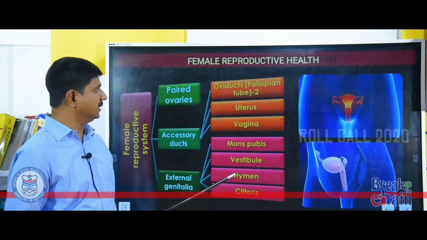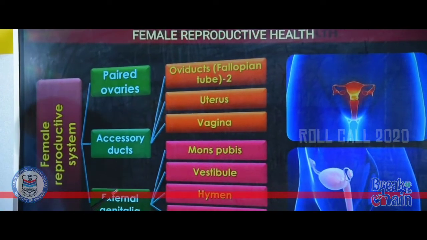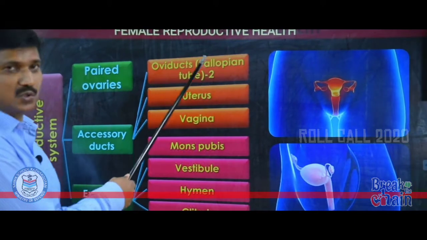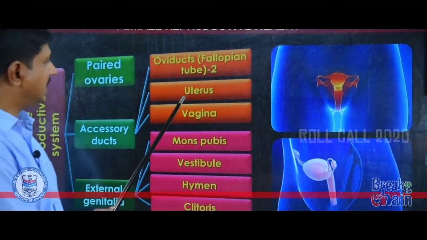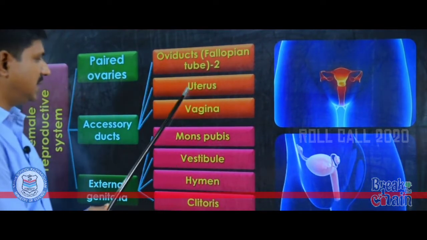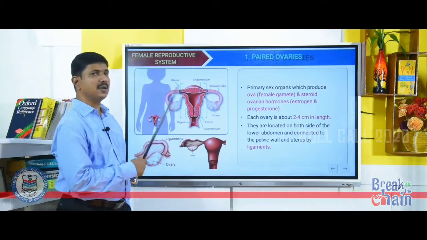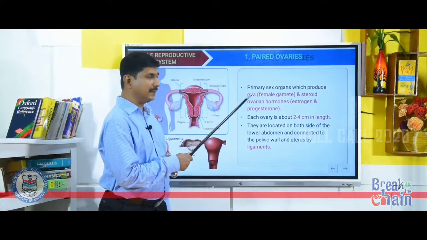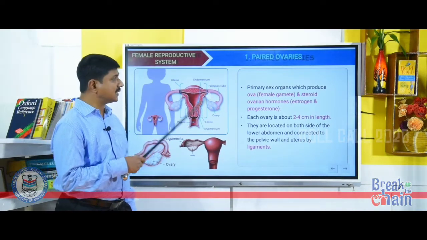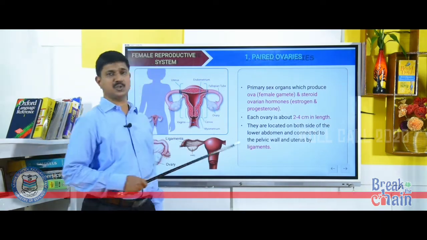The female reproductive system includes a pair of ovaries, accessory ducts, and external genitalia. Accessory ducts include oviducts, also called fallopian tubes, uterus and vagina. External genitalia includes mons pubis, vestibule, hymen and clitoris. First, a pair of ovaries. Ovaries are the primary sex organs which produce the female gamete. In addition, ovaries secrete hormones also. The ovarian hormones are estrogen and progesterone.